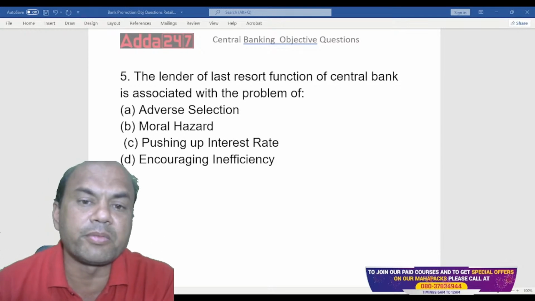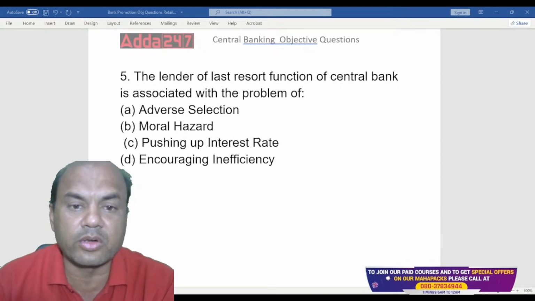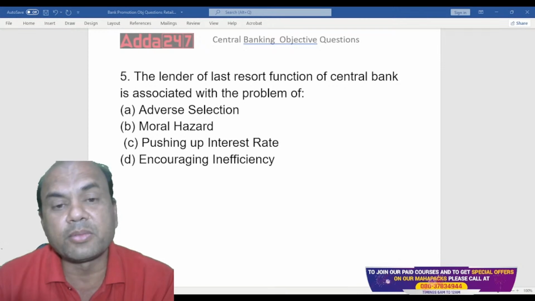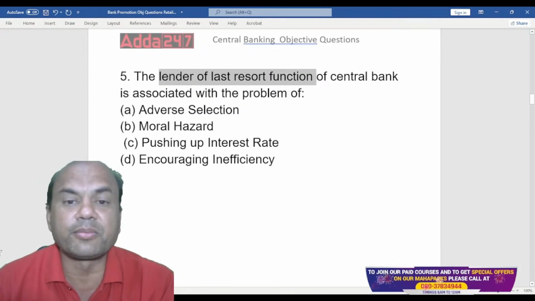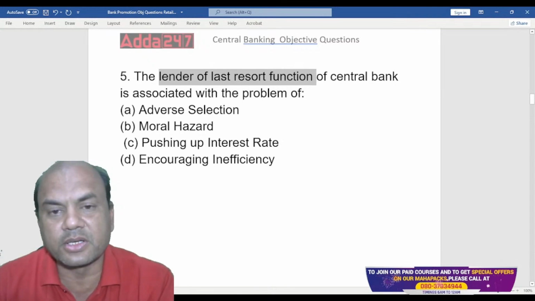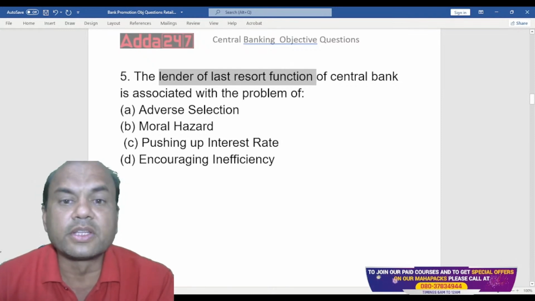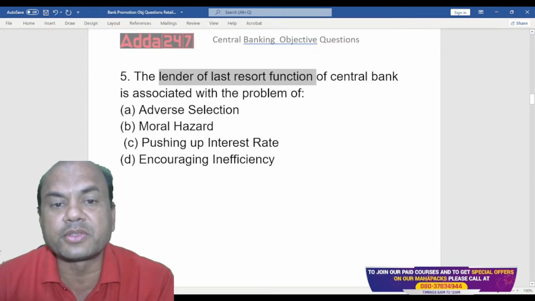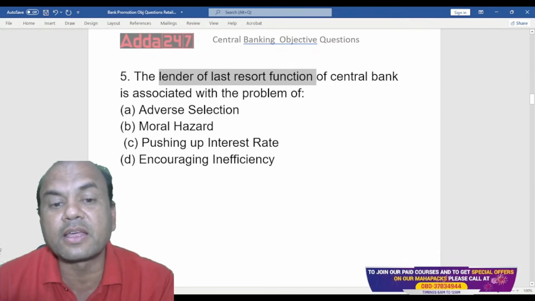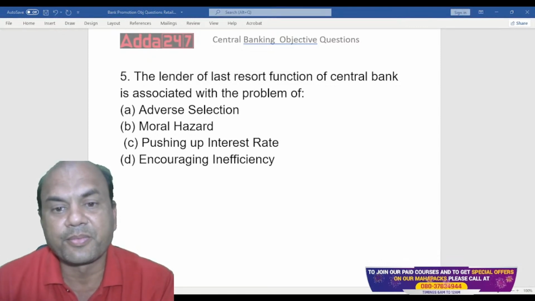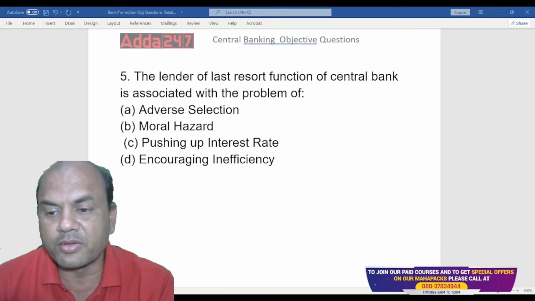Remember this: lender of last resort function means the bank of banks, you can call it. So what can be the problem over here?